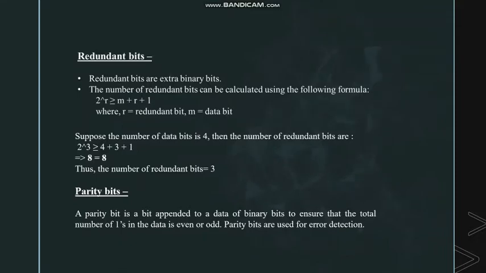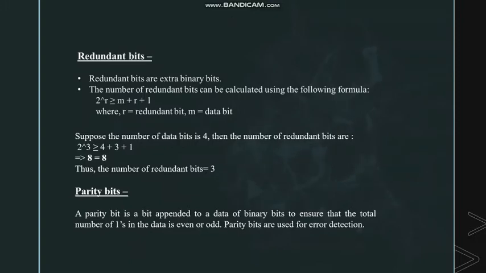In Hamming code, we will be using redundant bits and parity bits. First, let us know what redundant bits are. Redundant bits are the extra bits that are used during error detection and error correction. We can find the number of redundant bits that need to be added to the data word using the following formula: 2^r >= m + r + 1, where r is the redundant bits and m is the data bits.